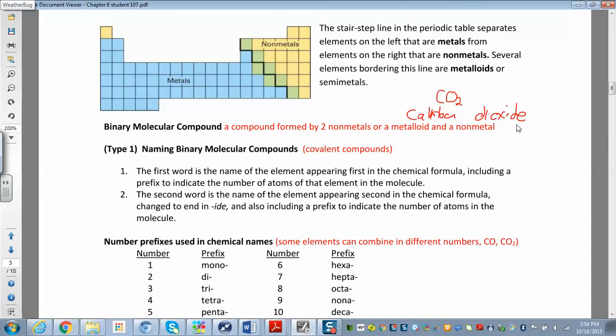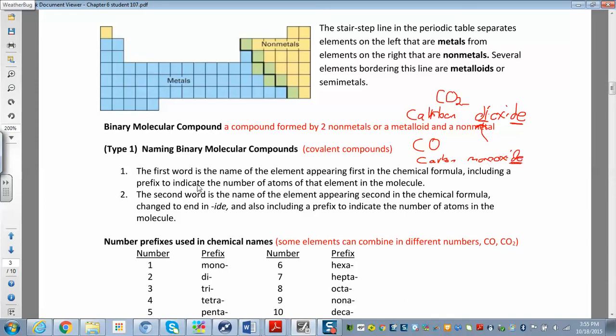So we changed the ending of oxygen to "ide," right? And then we added this di. This is called a prefix. And what does that prefix di mean? That we had two, right? So we had two oxygens, so we called it dioxide. This will distinguish it from CO, which is carbon monoxide. Carbon monoxide just means I have one oxygen, but it still ends in "ide."